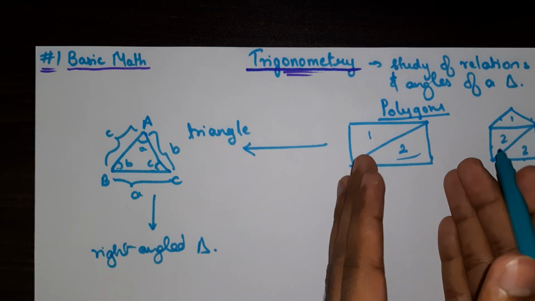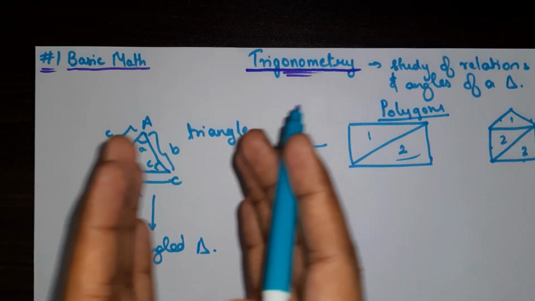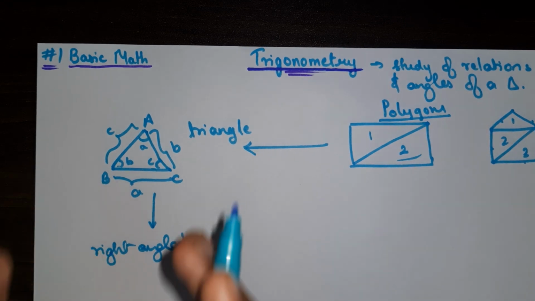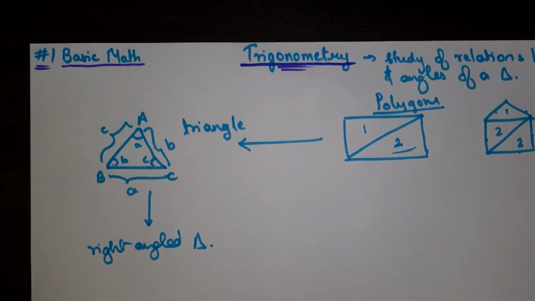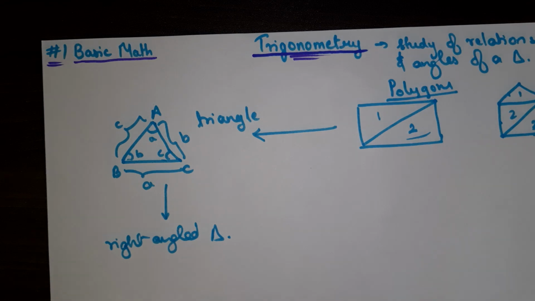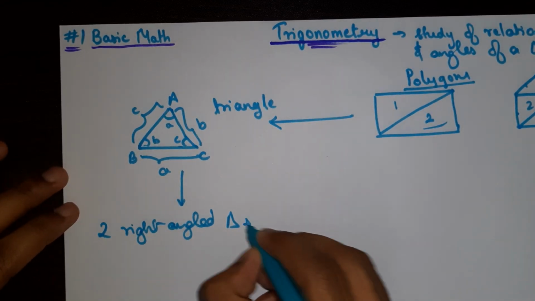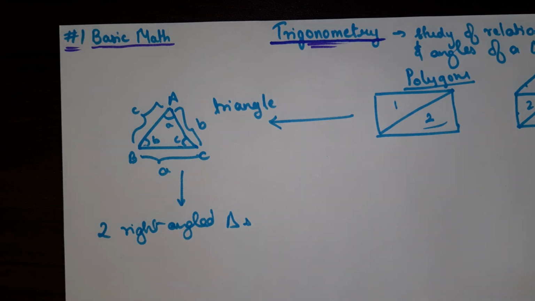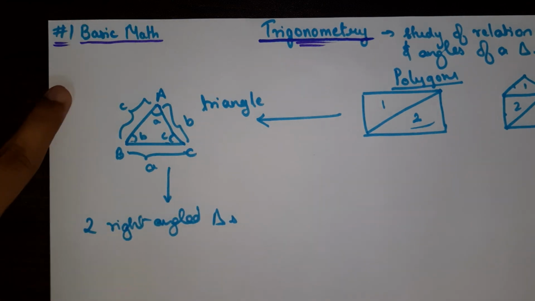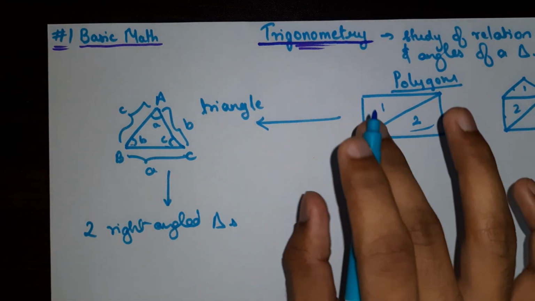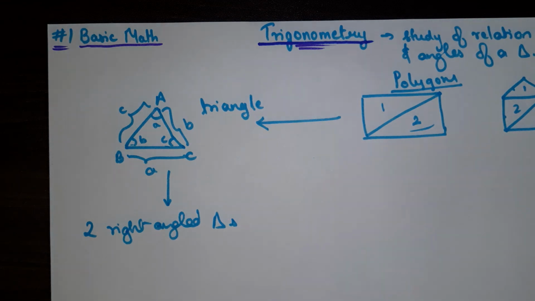We are going from polygons, dividing the polygons into triangles, then dividing the triangles into right angled triangles. Actually, we can divide any triangle, write it down, into exactly two right angled triangles. We can divide any type of triangle, you can try it out, into two right angle triangles.